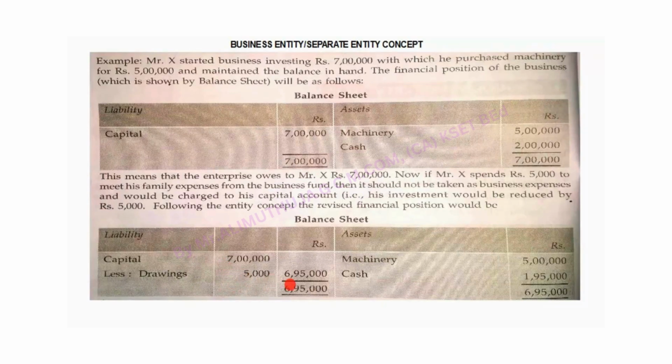Now his capital or investment is 6,95,000, machinery as it is 5 lakh, and cash, which was earlier 2 lakh. Since he took 5,000 for meeting family expenses, now his cash became 1,95,000, that is 2 lakh minus 5,000.